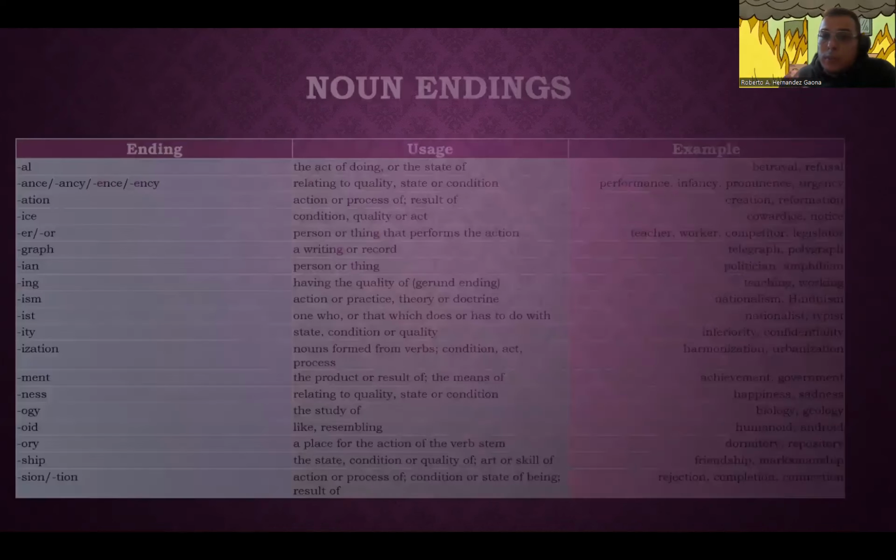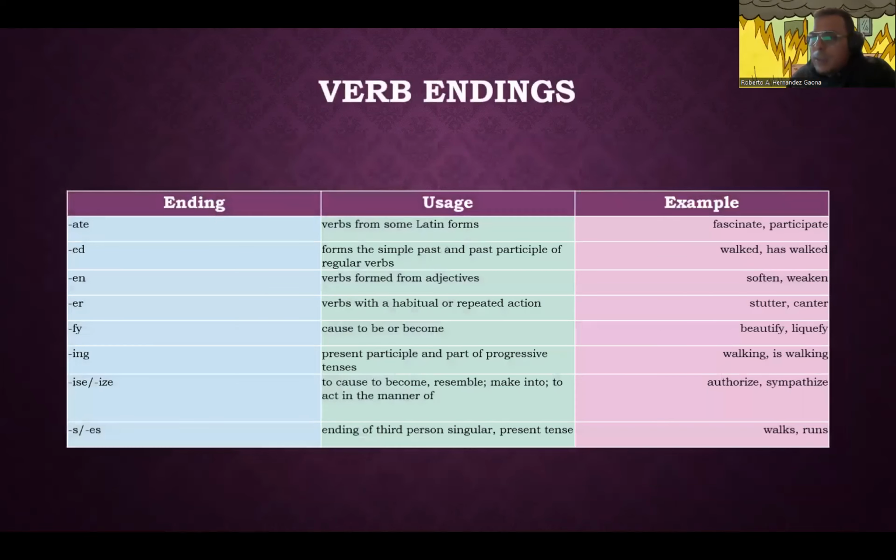Now we're going to move on to verb endings. We established that one of the most common ones was ED. What happens when we add ED to a verb? Well, we're talking about the past simple or past participle in terms of regular verbs, right? And we mentioned FY because FY is kind of interesting. For FY, we have a word that I did not know existed until a few years back when I researched the topic.